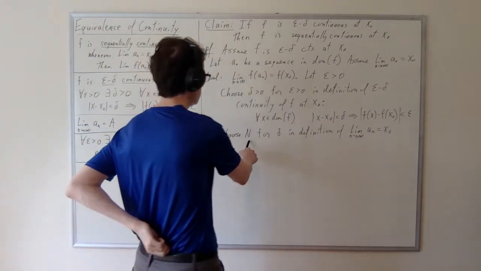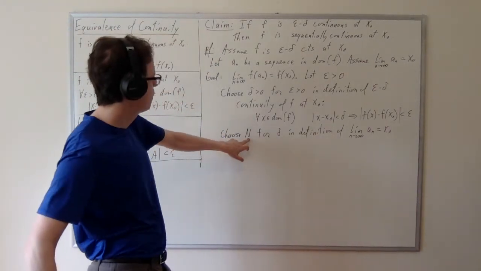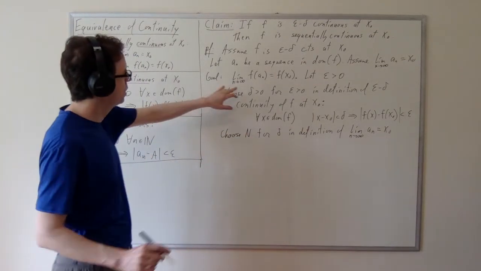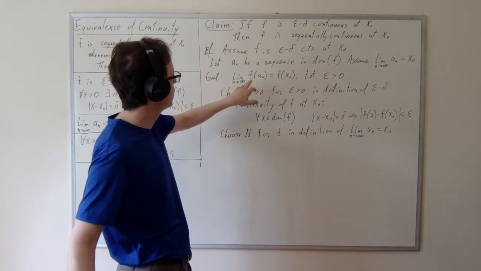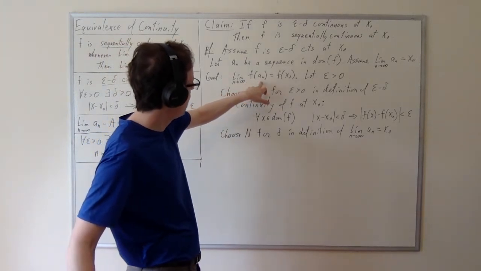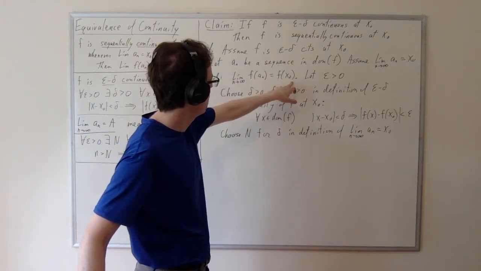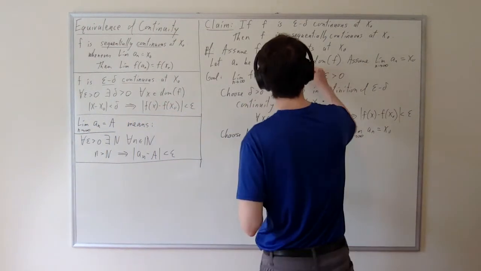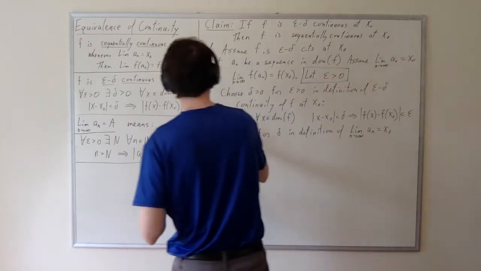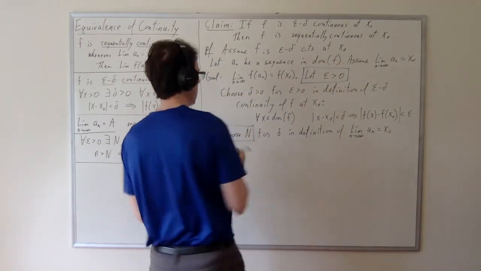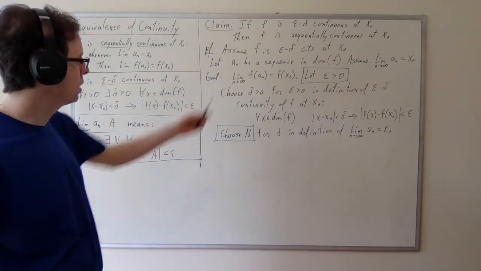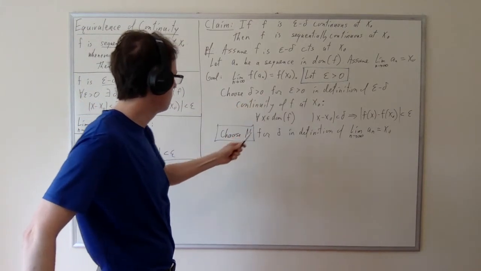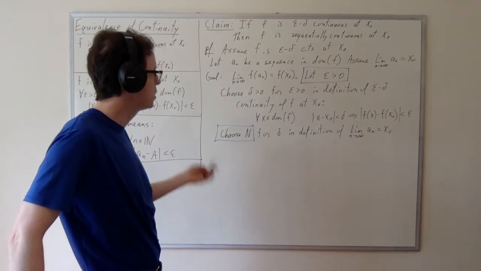So we're going to choose this n. Now notice that we have now chosen an n, right? The definition of sequential continuity, the definition of the sequence limit f of an equals f of x naught, demands that we should let epsilon be greater than 0, and then we should choose an n. And so a lot of stuff has happened in an intermediate sense, but we have let epsilon be greater than 0, and then we have chosen an n.